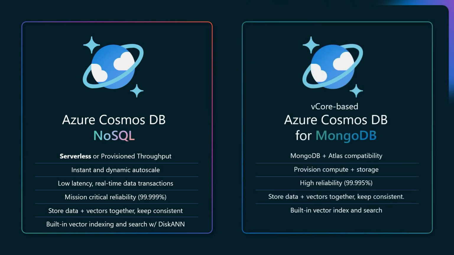Now, we also have another flavor of Cosmos DB, vCore-based Azure Cosmos DB for MongoDB. And my colleague, Ze, here will talk a little bit about that. Thank you, James. So this service is called Azure Cosmos DB for MongoDB. It's for MongoDB users. It's vCore-based. And it allows you to seamlessly migrate to Azure Cosmos DB from existing MongoDB without any change of query and data schema.